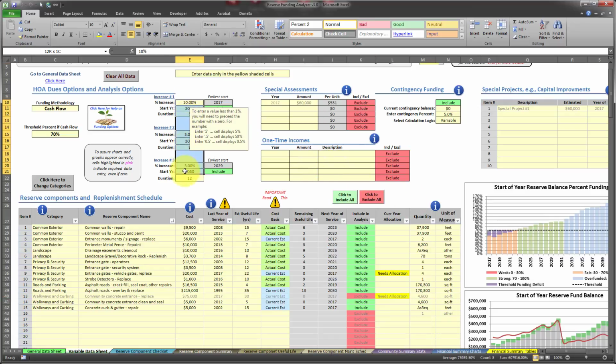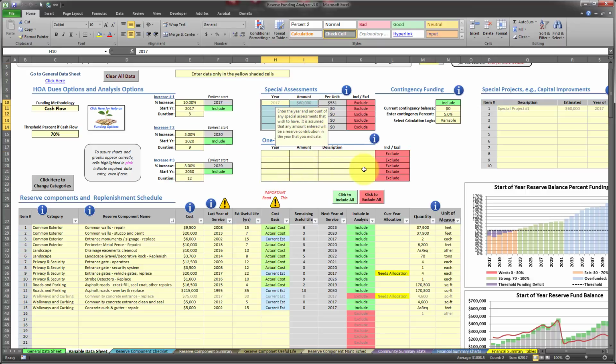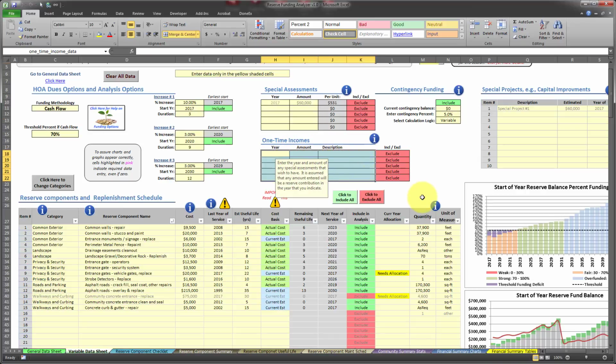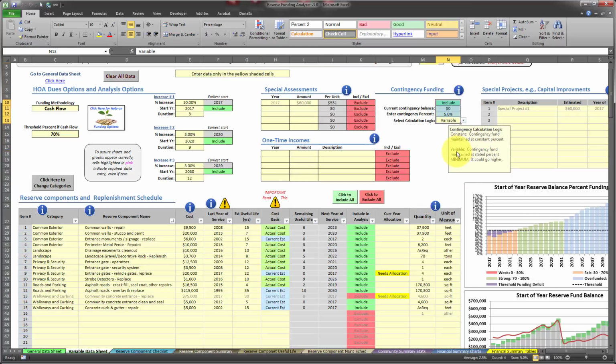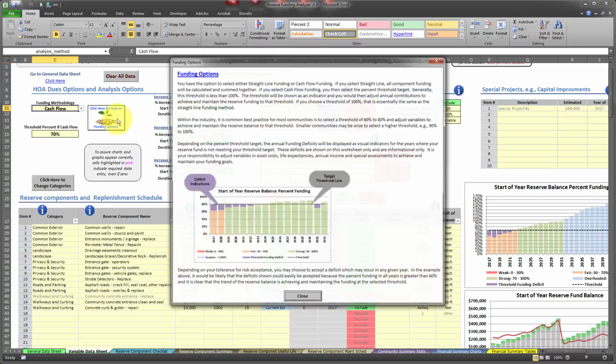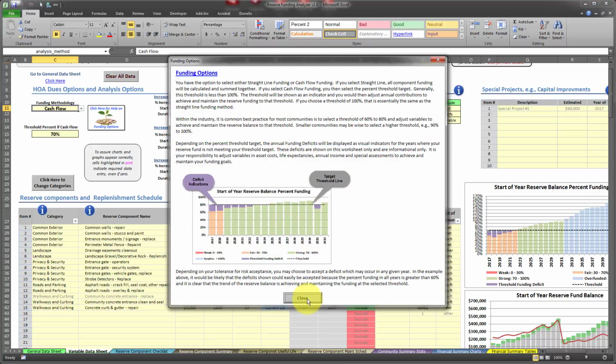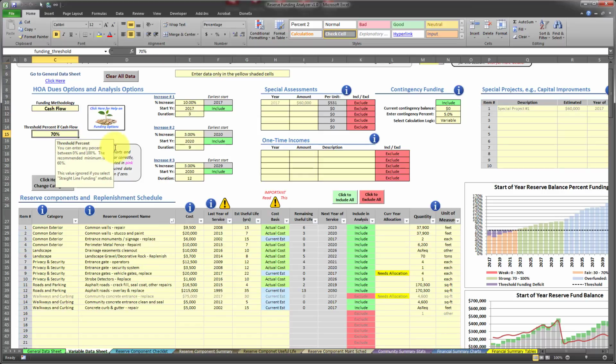The other detail on here includes this detail right here, which is the annual dues increase. This detail here is the special assessments. If you have any one-time incomes coming in, for example, the sale of a property would be a one-time income. And then this detail right here is whether you want to include or exclude contingency funding. You select whether you want to use cash flow or straight line funding, and there's some information here on this help screen that tells you what that is. And you can set the threshold percent, some threshold percent between 0 and 100%. And then that threshold line appears over here.